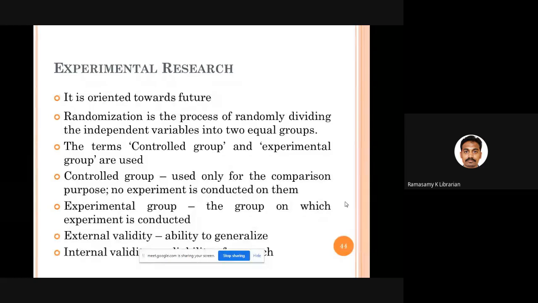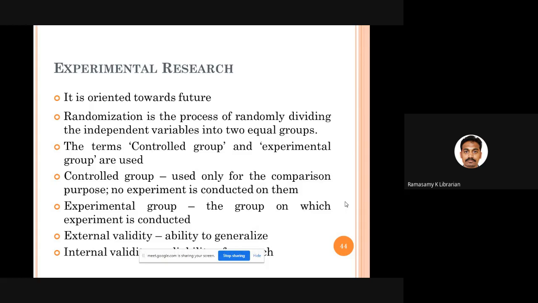Then, in experimental research, we talk about external validity and internal validity. What is external validity? To what extent the findings of your study can be generalized. So you got some findings, and whether these findings can be applied to other groups, other places, other libraries, other institutions. That is called external validity.